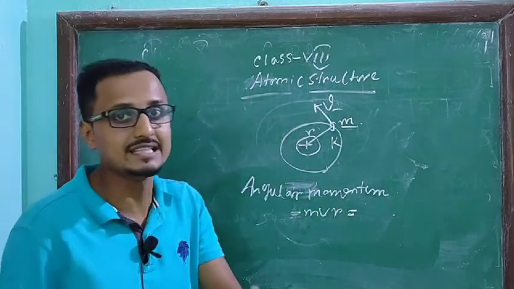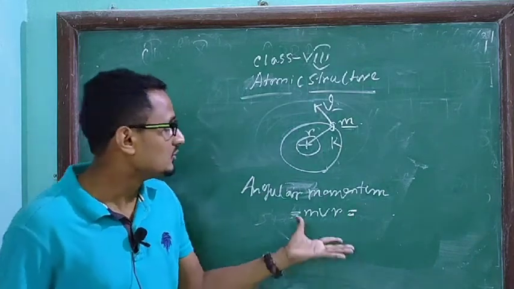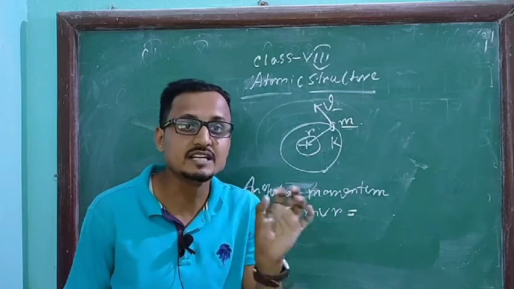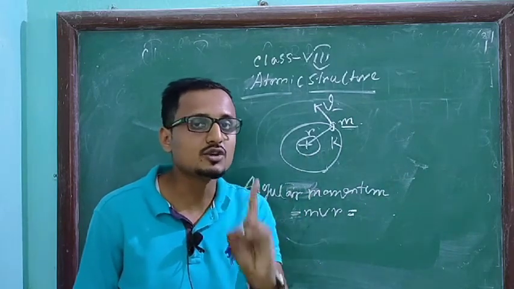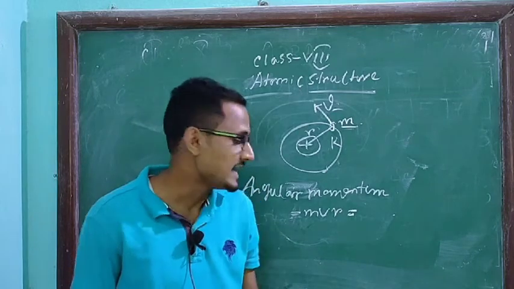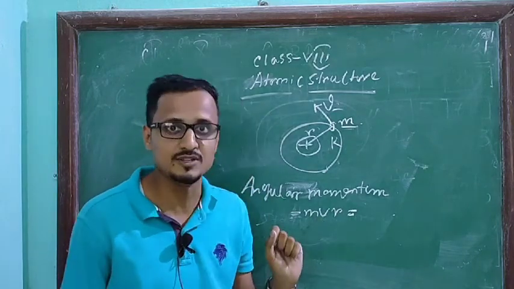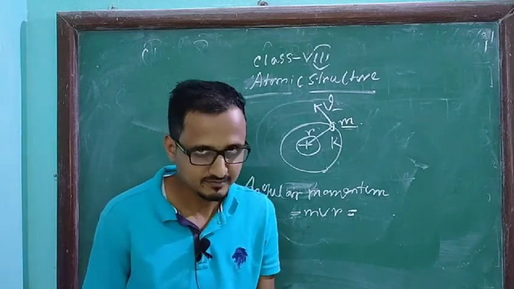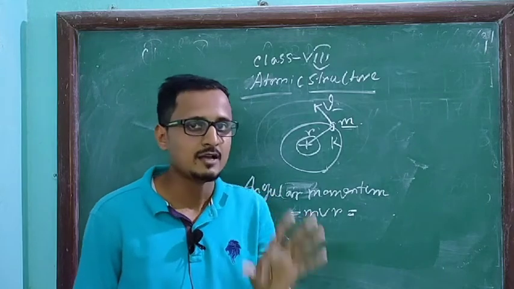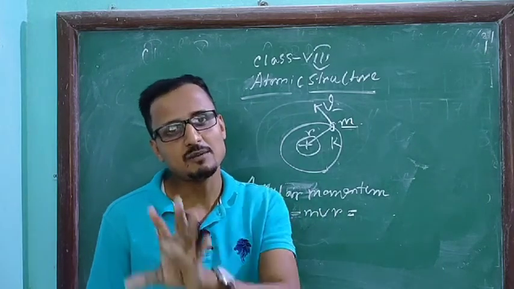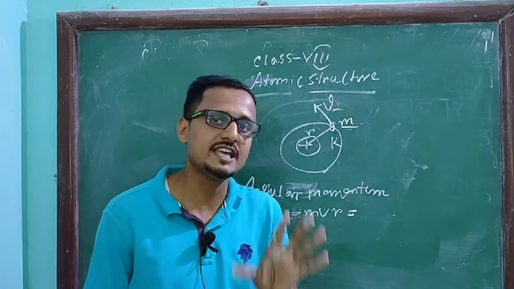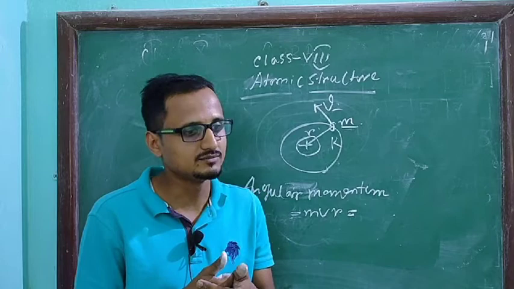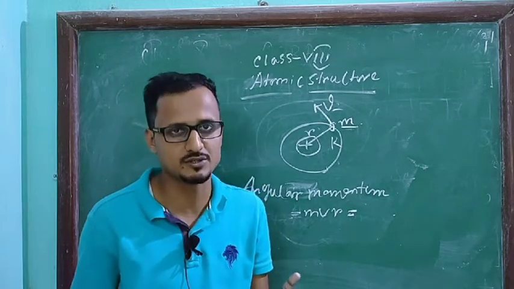Now, Bohr observed that whenever an electron is moving in a circular orbit of fixed radius, the electron will have an angular momentum, and the value of the angular momentum will be an integral multiple of a particular constant, and that constant is h by 2 pi. In your class I am giving this concept because this is the core of Bohr's theory.